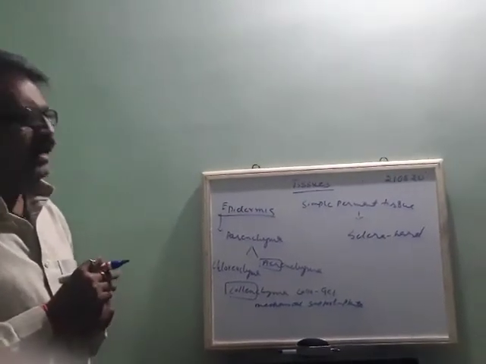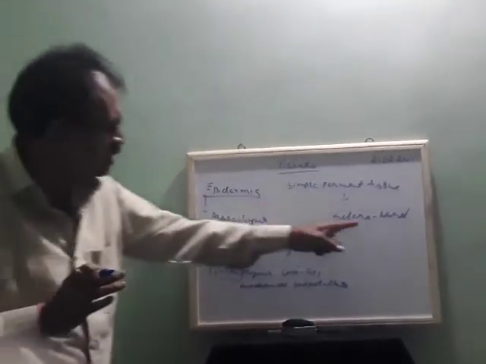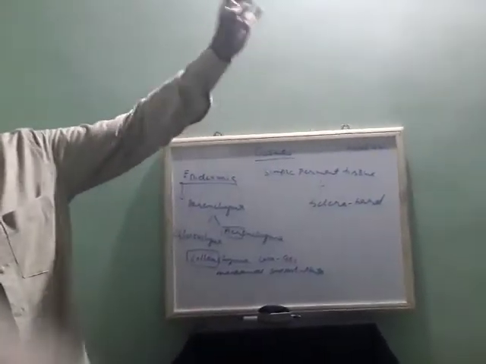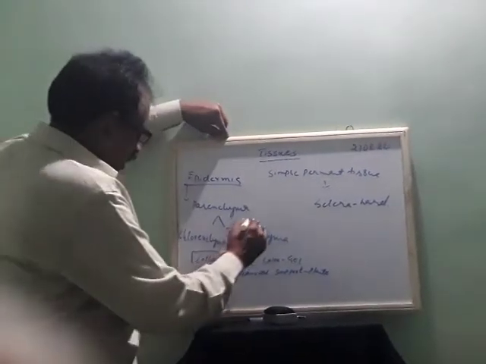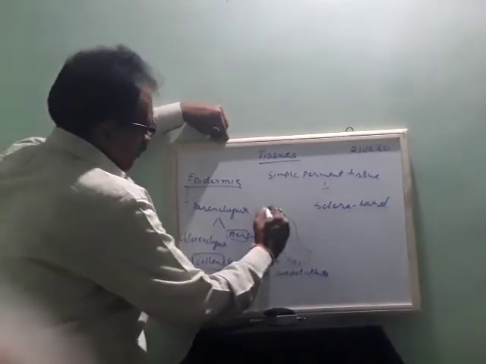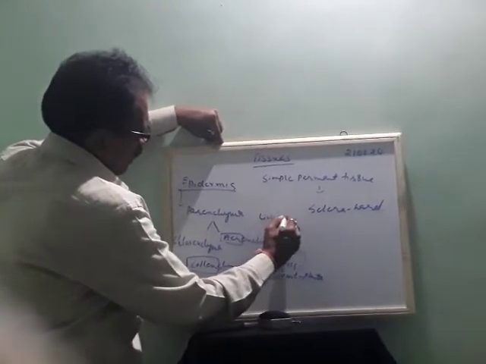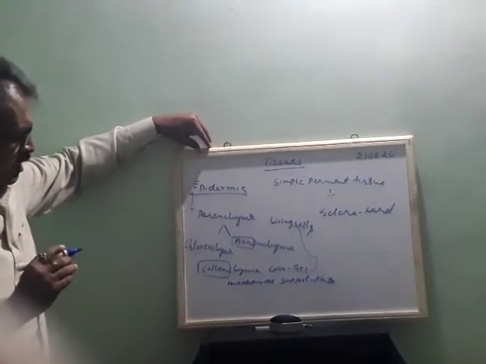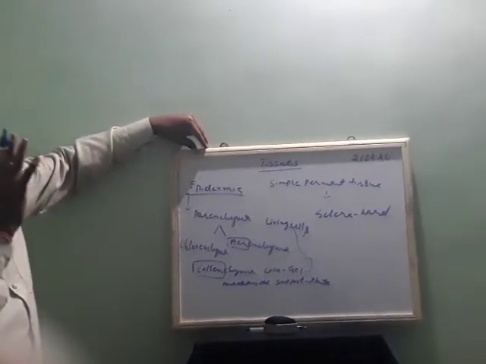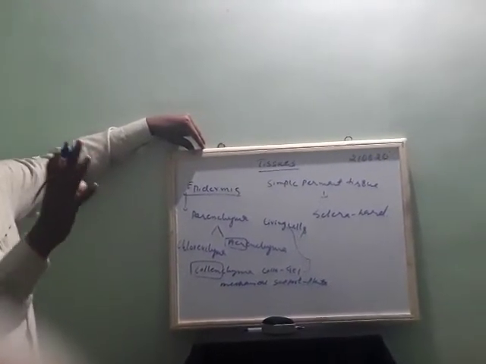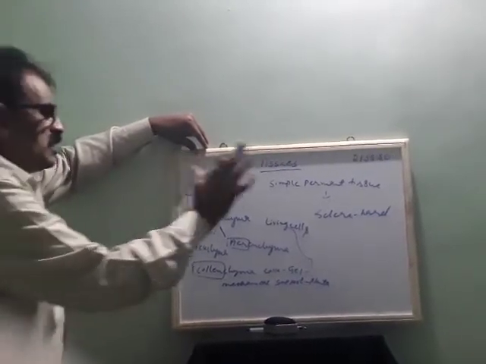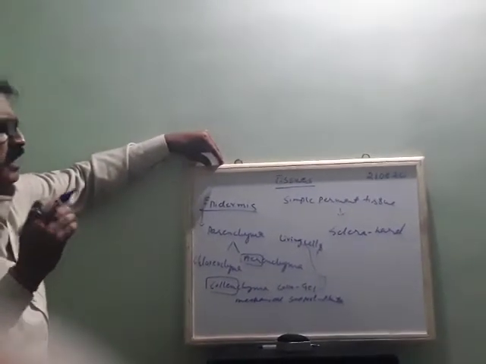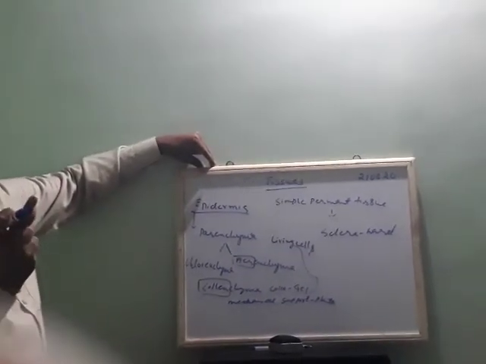This hardness and stiffness is due to sclerenchyma, because it contains dead cells. But in all the other cases, the cells are living. Aerenchyma, chlorenchyma, collenchyma and parenchyma all contain living cells and give mechanical support to the plant body. But sclerenchyma gives stiffness and hardness to the body.